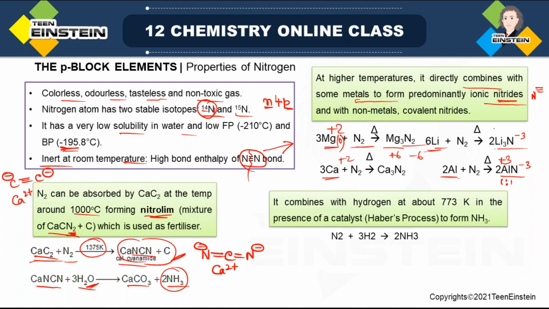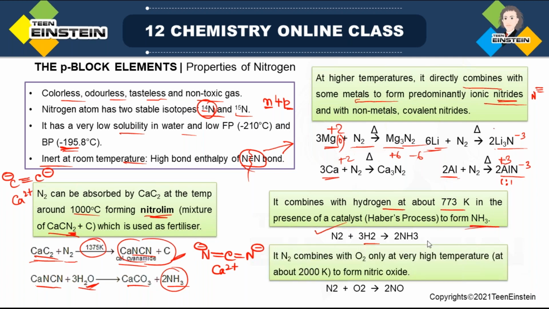Reaction with hydrogen: it combines with hydrogen, but again you have to provide high temperature, because we have to break the multiple bond present between 2 nitrogen atoms. And this reaction requires a catalyst, and this is a very important reaction, because by this method you can make ammonia, and ammonia is a very important reagent, which is also one of the compounds of nitrogen. The process is known as Haber's process.